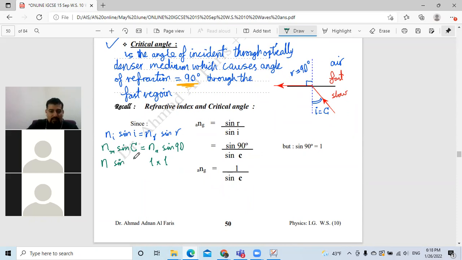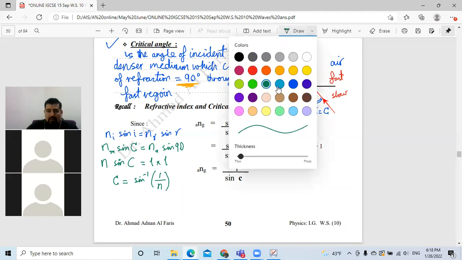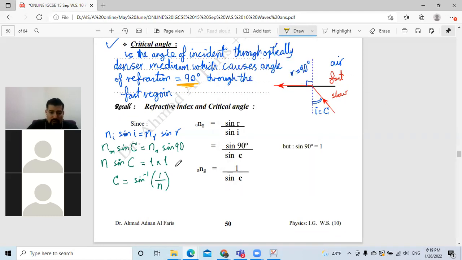Sine critical angle is equal to 1 times 1. How much is 1 times 1? It's 1. So divide by N, okay? So C, the critical angle that we want to find out, equals sine inverse of how much? Of 1 over N. Some of the people memorize this formula. Some of them know how to derive it, how to reach it. So we can use it by long formula or by short formula, okay?